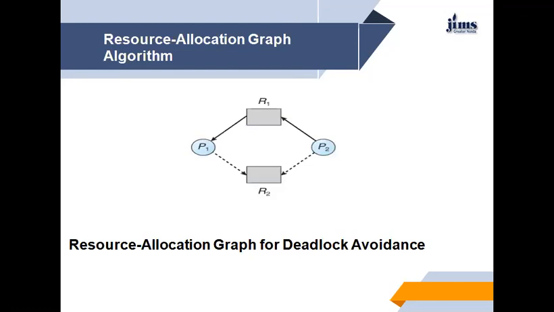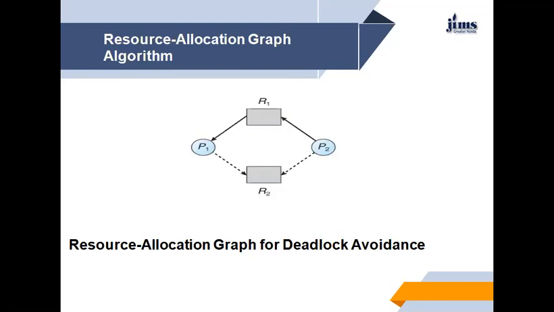Suppose that a process Pi requests resource Rj. The request can be granted only if converting the request edge Pi to Rj into an assignment edge Rj to Pi does not result in the formation of a cycle in the resource allocation graph.